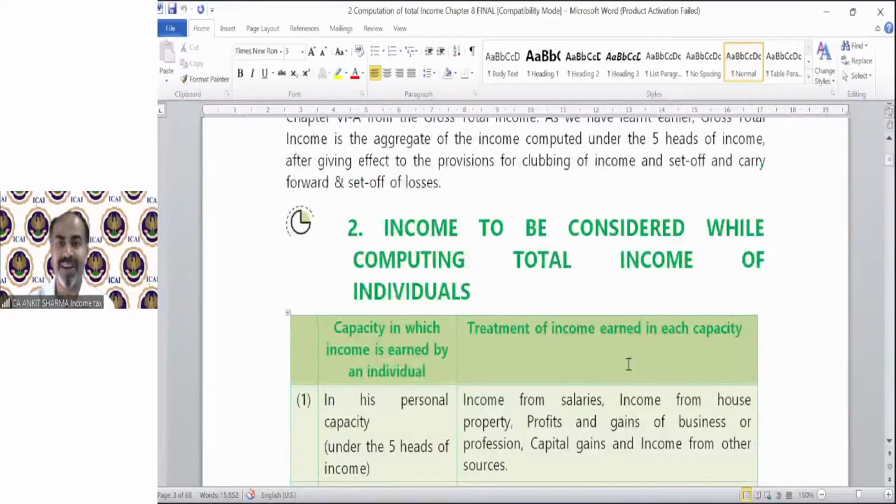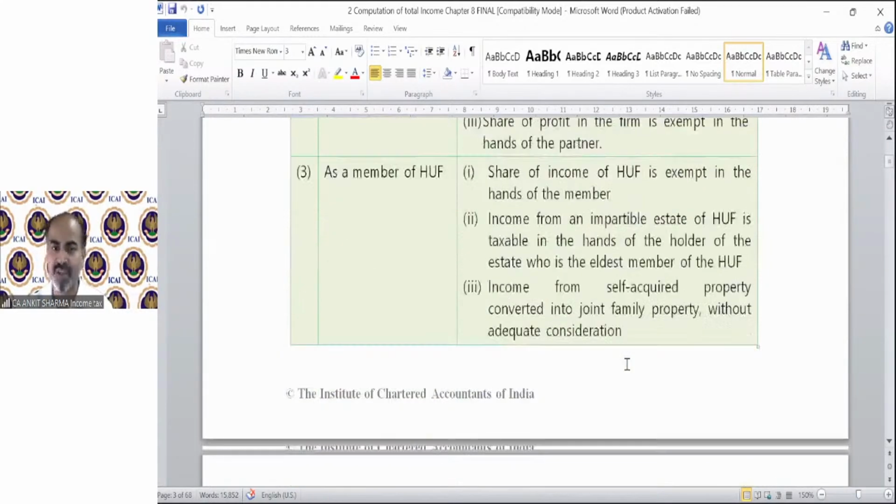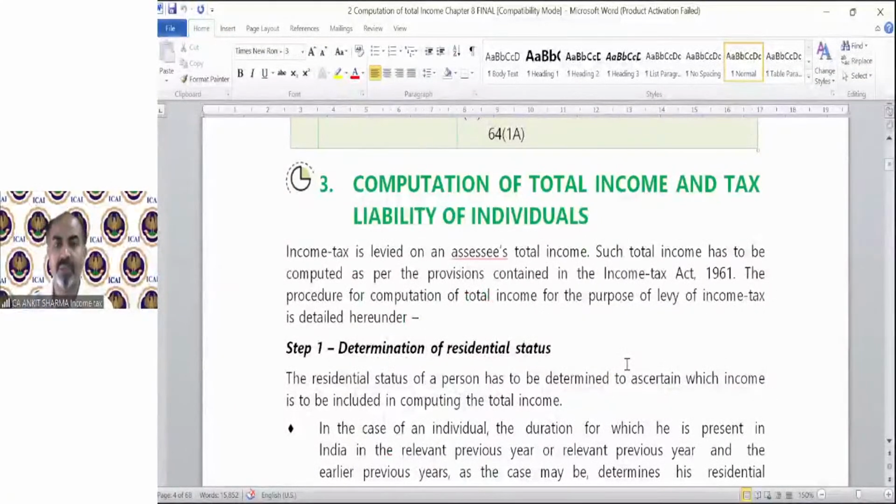Income to be considered while computing total income of individuals. We all know about this: the salary income, partnership firm, HUF provision, clubbing provision, etc. Computation of total income and tax liability of an individual, the steps we just saw in the above diagram.